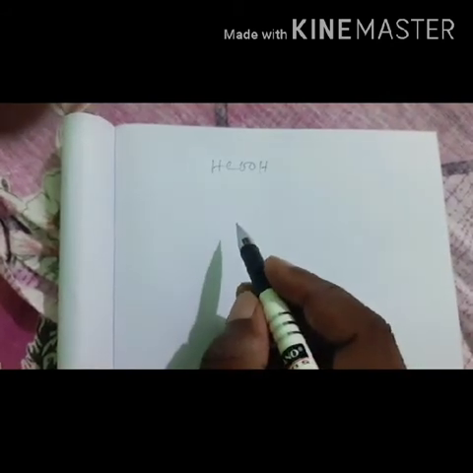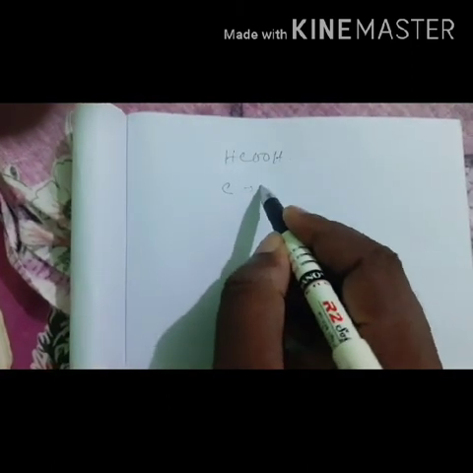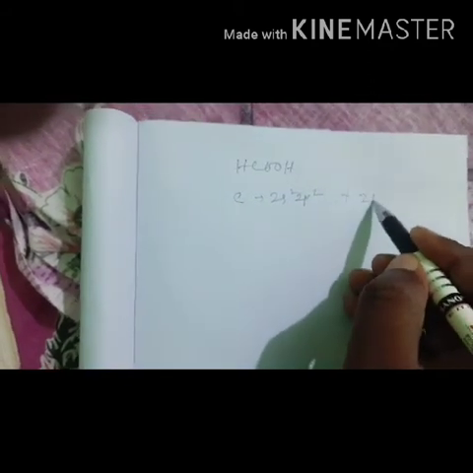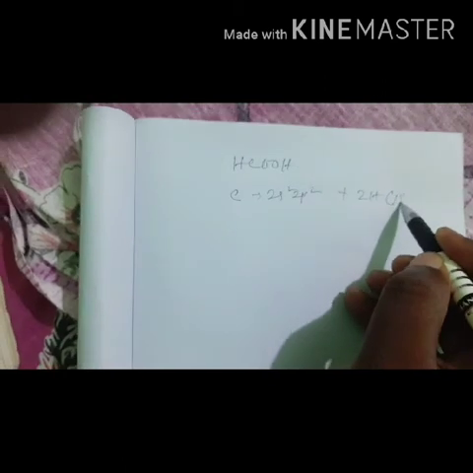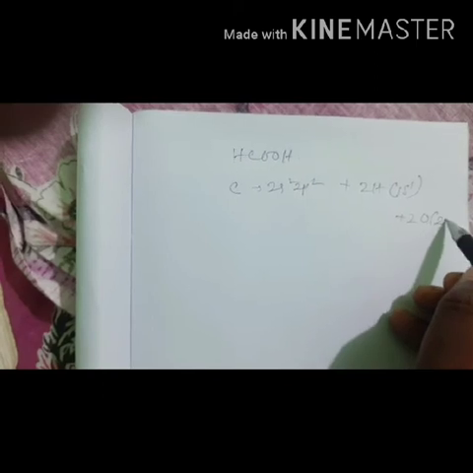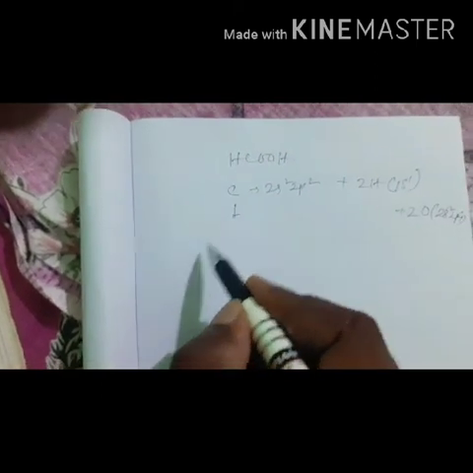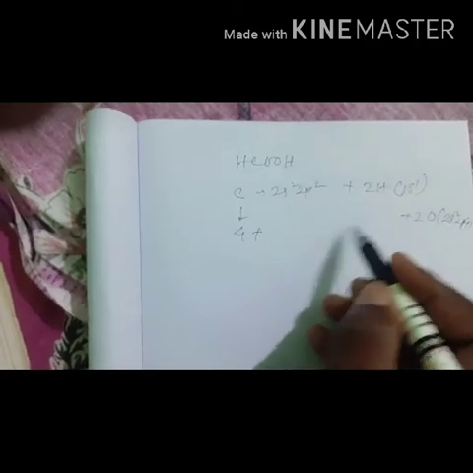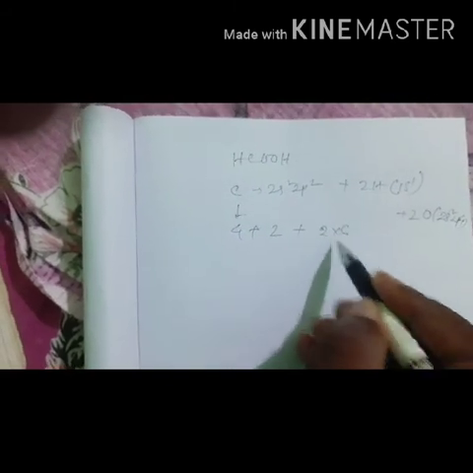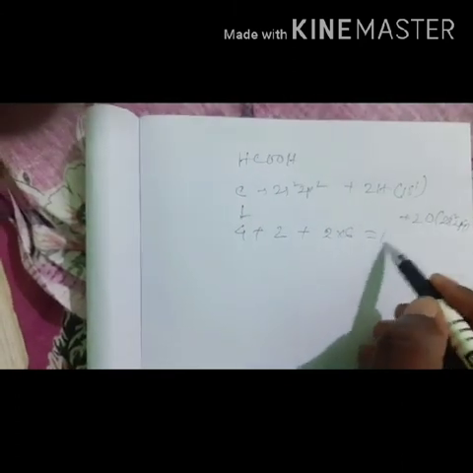Carbon is present once, with 2s2 2p2, that means 4. Then 2 hydrogens, 1s1 each, means 2 electrons. And 2 oxygens, each having 2s2 2p4. So carbon 4, hydrogen 2, and oxygen 6 into 2 is 12, plus 2 is 14, plus 4, total 18 electrons are present.